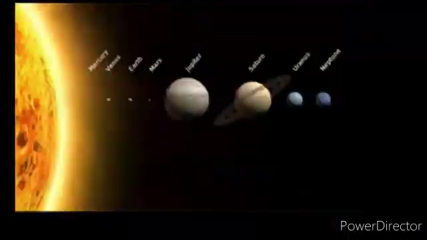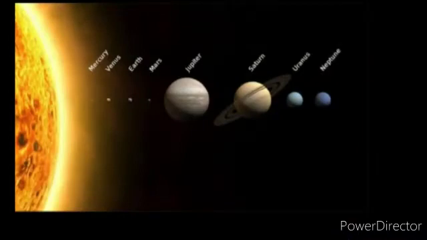Okay, the next topic is the planets in our solar system. There are 8 planets in our solar system. In order of distance from the sun, they are Mercury, Venus, Earth, Mars, Jupiter, Saturn, Uranus, and Neptune.